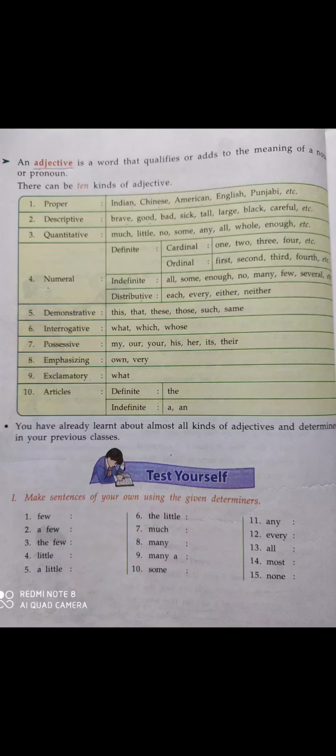Then numeral adjective. Mostly numeral adjectives are used with countable nouns. There are three types of numeral adjective: definite numeral adjective, indefinite numeral adjective, and distributive numeral adjective. This quantitative adjective and numeral adjective we will discuss in detail later.